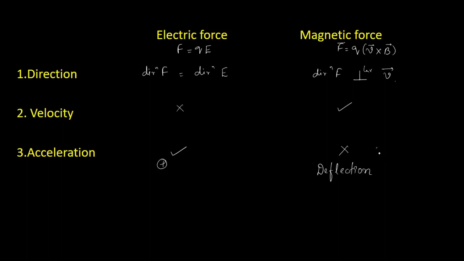It will not change the velocity of the particle. So the velocity of the particle remains constant if it is moving in a magnetic field, but the magnetic force will deflect the particle from its original direction. So these are the important differences between electric force and the magnetic force.